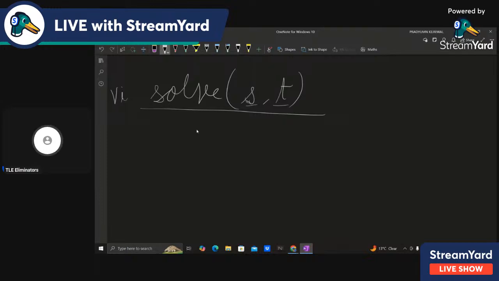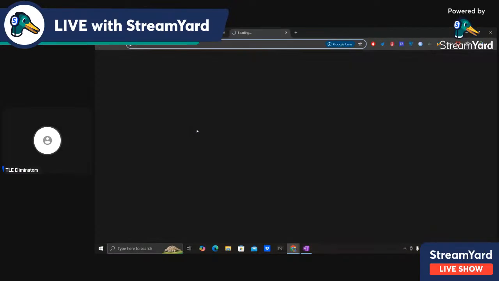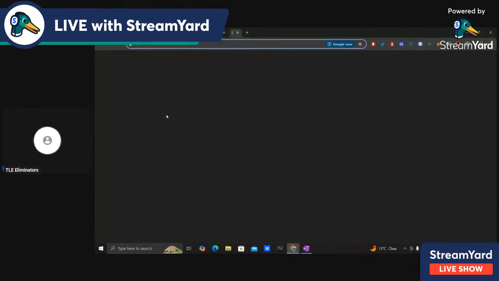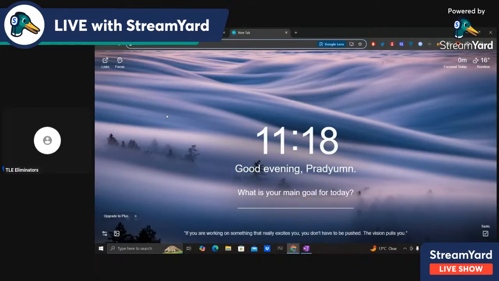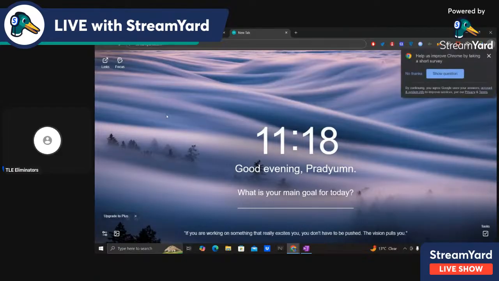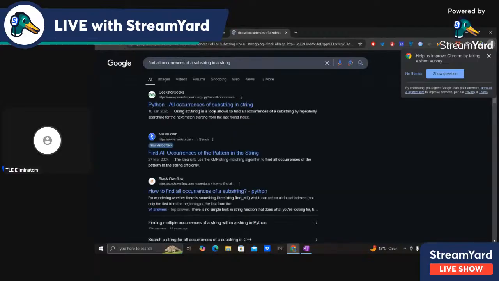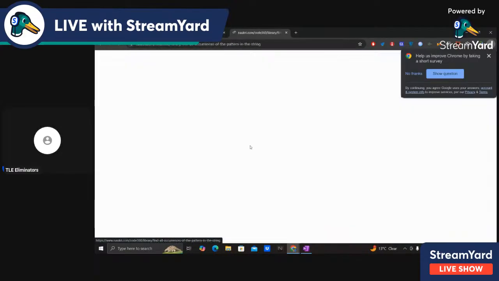I can't explain how this function works exactly, but I'll explain how you solve this problem if you have this function. The black box code I took from somewhere. I searched for find all occurrences of a substring in a string, and I got this article, and from here we have the standard code.